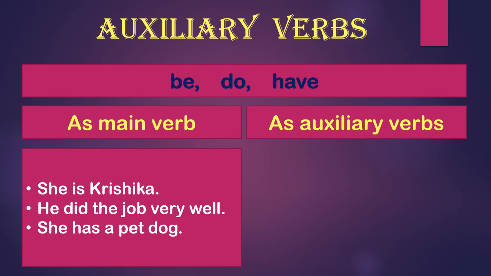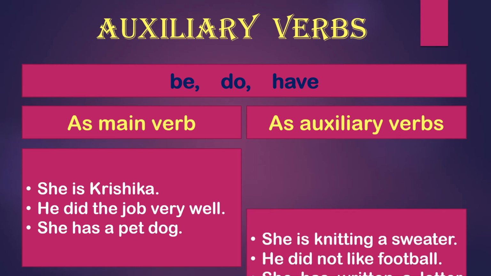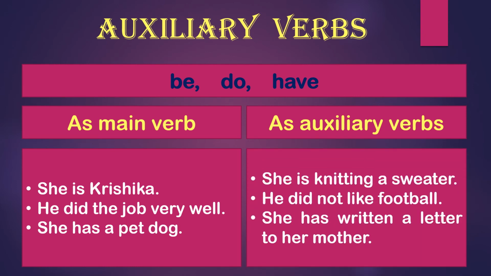Has is a form of have, right? Has, have, had are the forms of have. So has is used here as a main verb, right? No other verb is here with them. Now as the auxiliary verb: she is knitting a sweater. So knitting is the main verb and is is used as an auxiliary verb or the helping verb.